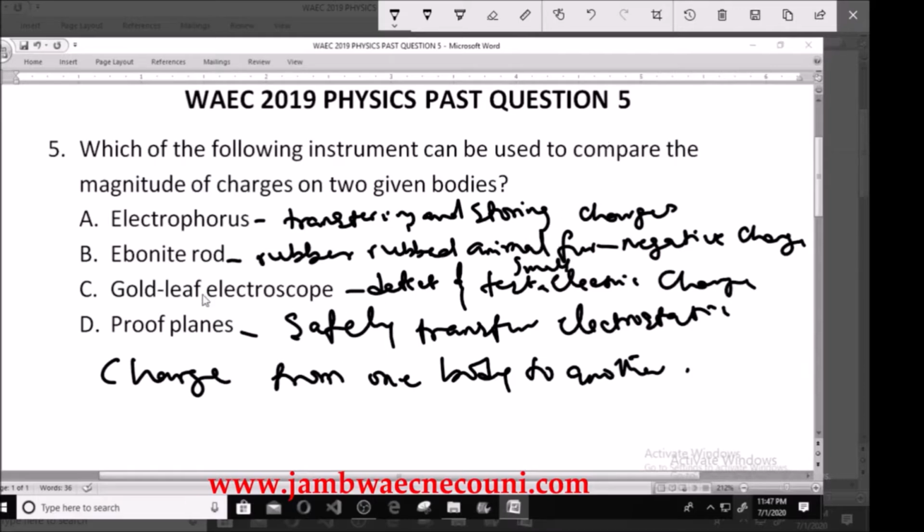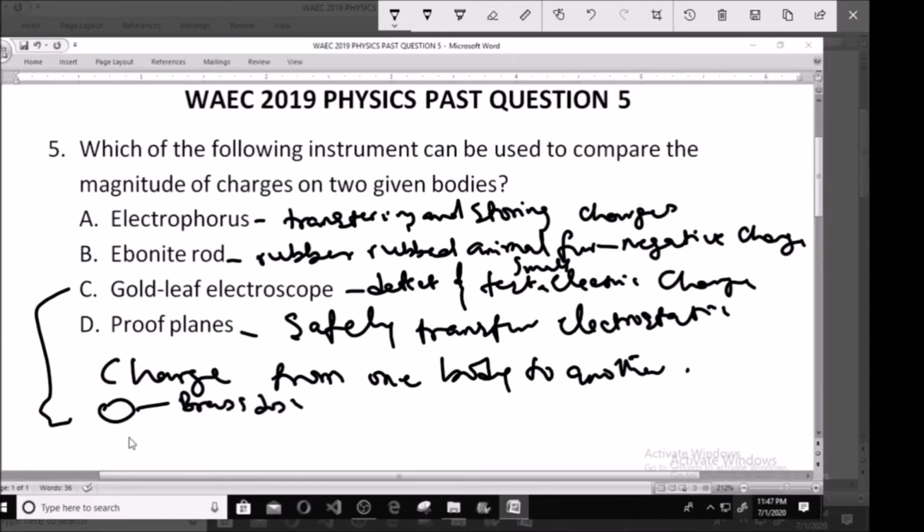So if you are drawing this gold leaf electroscope, it has a structure like this. Here we have the brass disc, and it is then connected down here after having what we call the insulating plug.